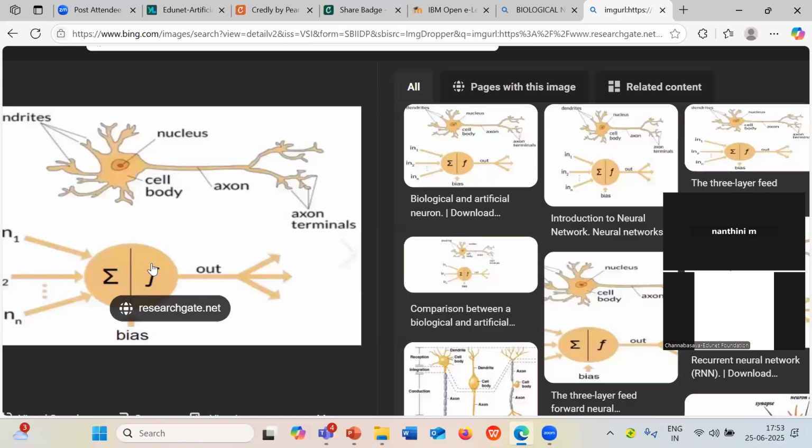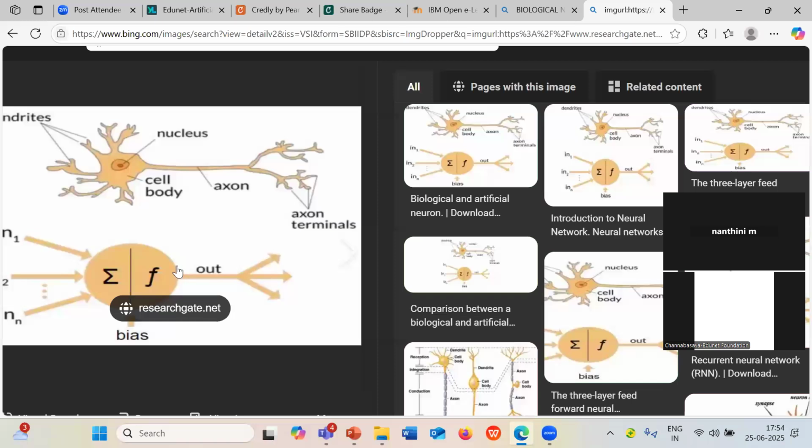So dendrites are nothing but the input layer. It will receive the input data from the environment, and the hidden layers play the same role as the nucleus. They will process the information from the input layer with the help of the neurons and the activation functions.